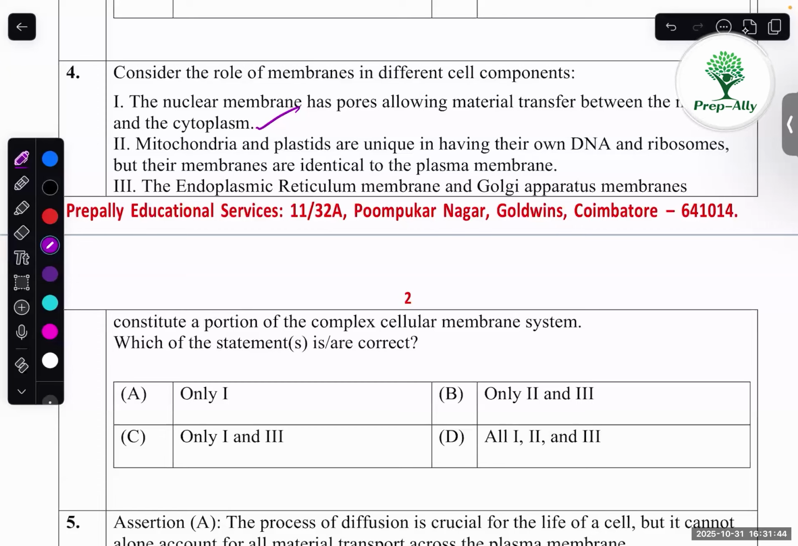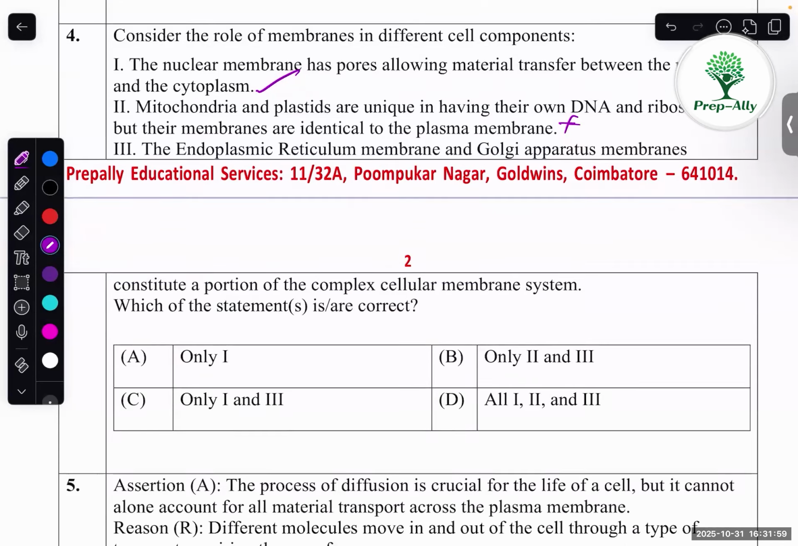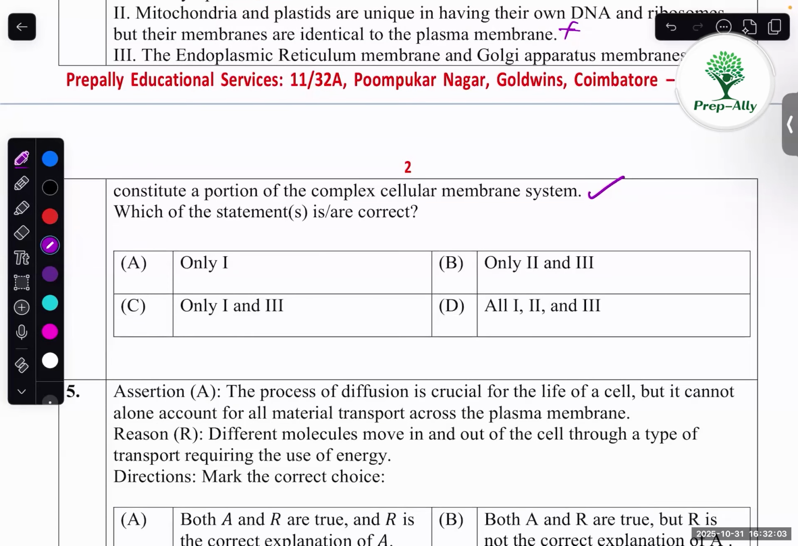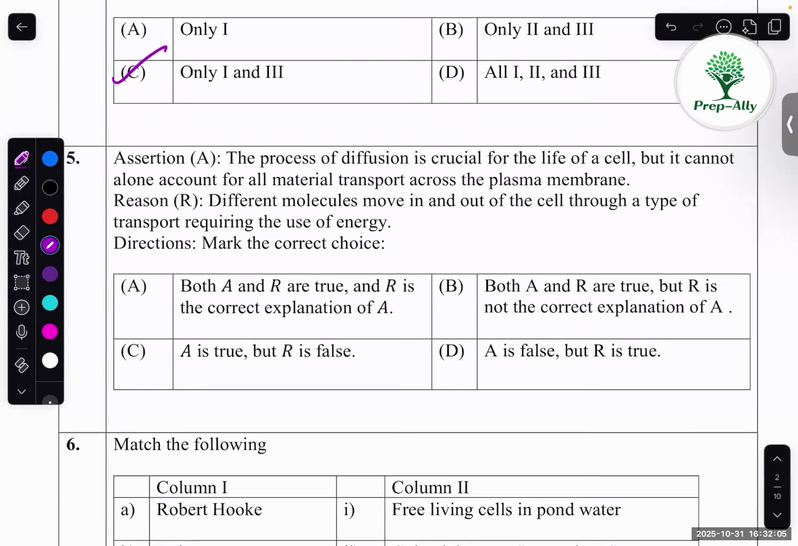Next one, third one. Endoplasmic reticulum and Golgi apparatus membranes constitute a portion of the complex cellular membrane system. So the endoplasmic reticulum and Golgi apparatus are bound with membrane. So they are correct. So only the first statement and third statement are correct. Option C is correct.